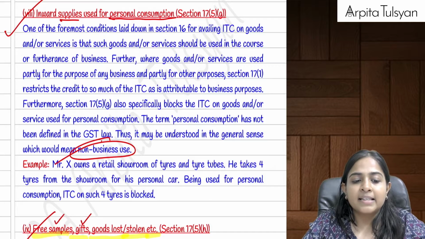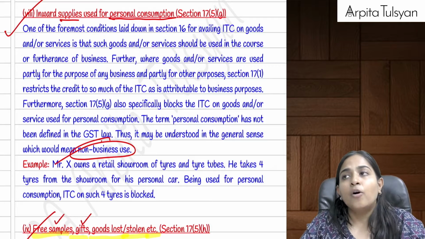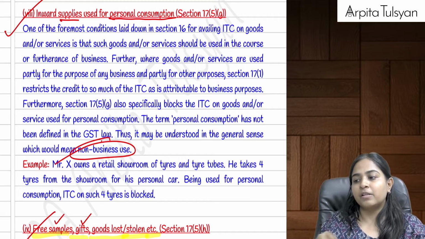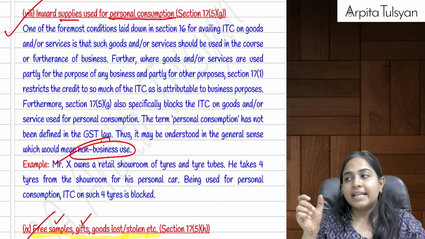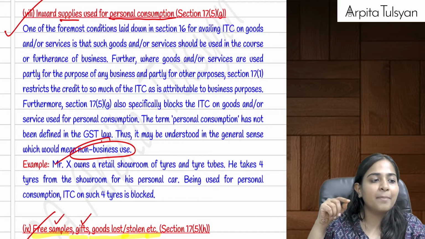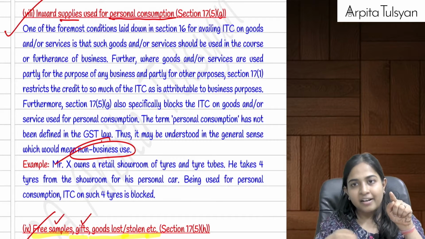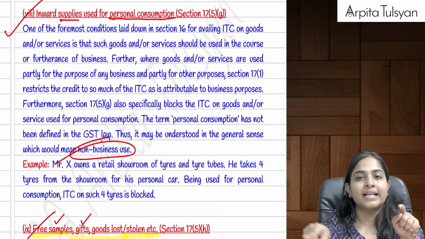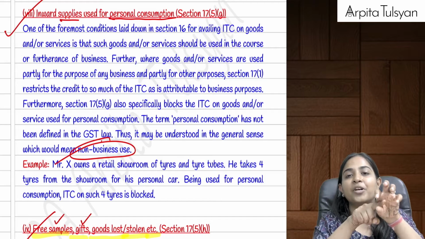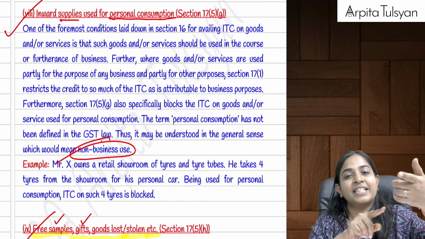Are you able to understand this? Yes, acha. Now, a special circular that we had studied for medicines and drugs. Suppose in case of medicines, after the expiry, in some cases we can return it back. That is, the wholesaler can return it back to the manufacturer, or the retailer can return it back to the wholesaler. Then in such cases, this is considered as a fresh supply. Return is not considered as goods return. It is considered as a fresh supply. When it is considered as a fresh supply, can we say it is considered as a purchase by the manufacturer? And if the manufacturer later on destroys it, then the ITC on the same has to be reversed.